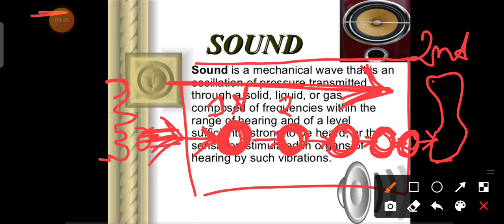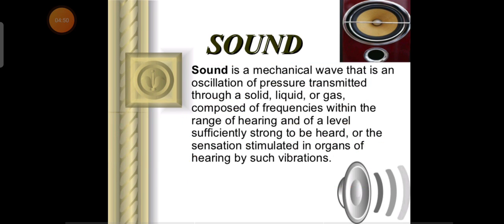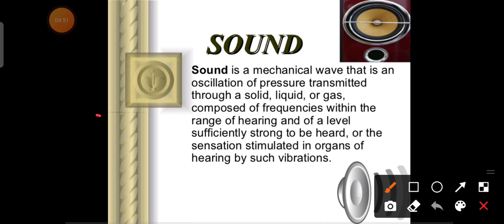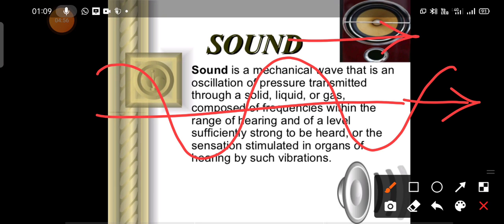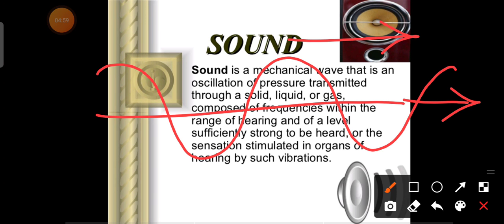But light is not a longitudinal wave, light is a transverse wave. So in case of light, this is your light wave. If the light wave is propagating to the right side, then the particles will vibrate up and down.